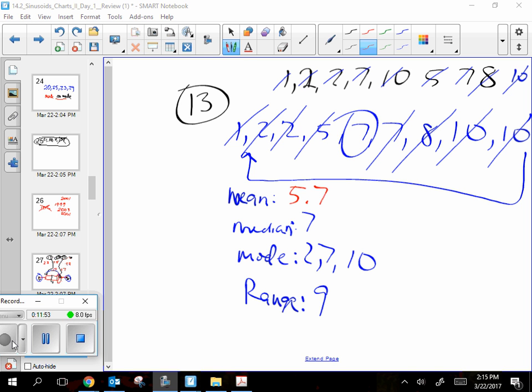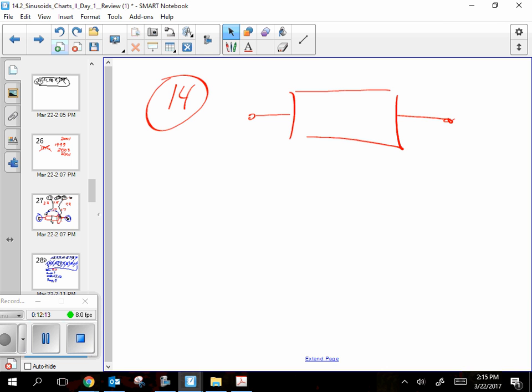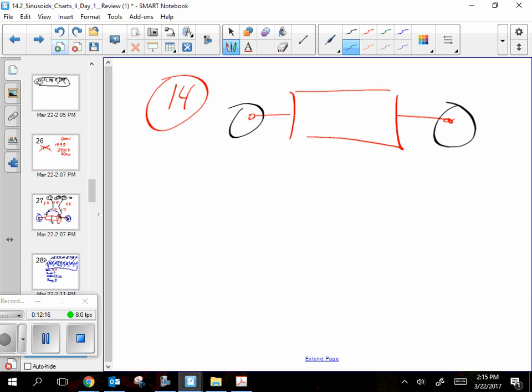So then the next thing says, I want you to find the 5-number summary. Well, that's the numbers that go on the box. What if I had just said, for number 14, put in the numbers on this box? Well, that would be the 5-number summary. You're going to put one here, and that's the smallest one. One here, that's the biggest one. One here and here, that's the 2 Q's, Q1 and Q3, and then one in the middle. All right, so there's your basic box plot. So it's just asking you with words.